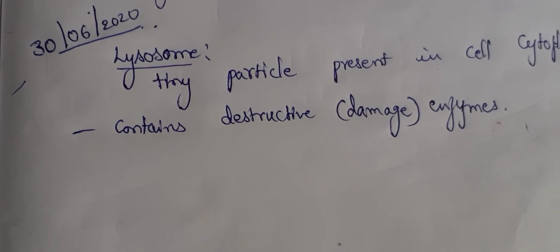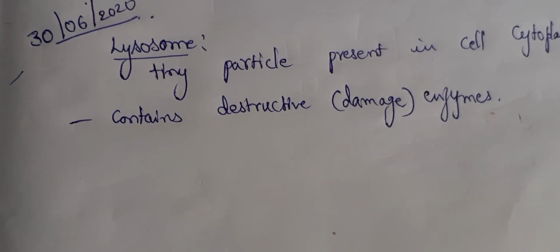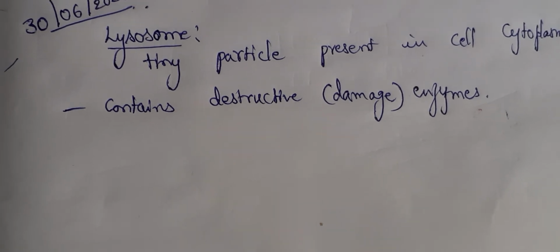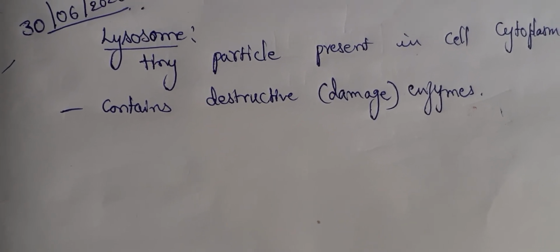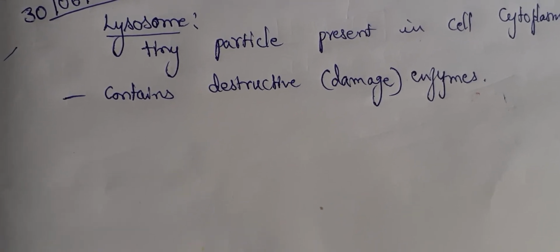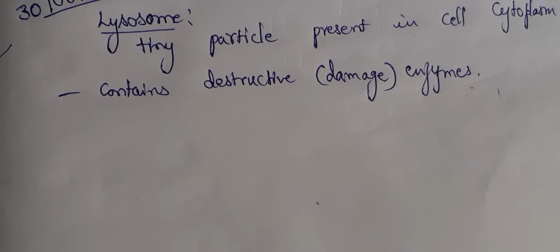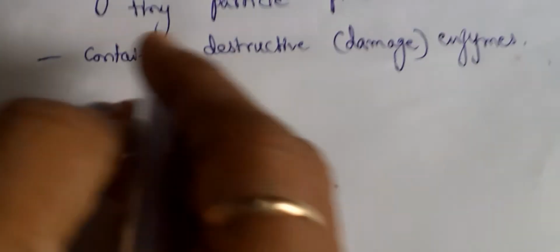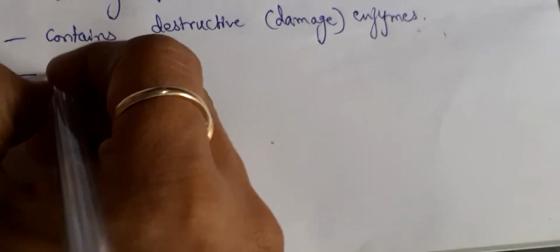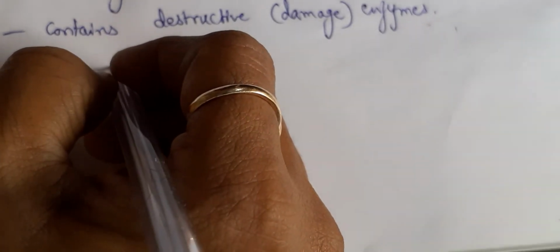Now, what is the use of destructive enzymes? The use of destructive enzymes is, if there is any material that has to be destroyed by the cell, then these enzymes will come into action. So, destructive enzymes are used to destroy, they will help in destroying the material present in the cell.